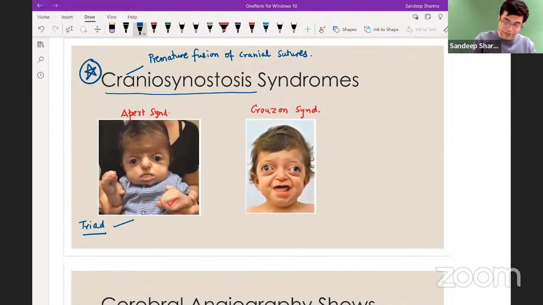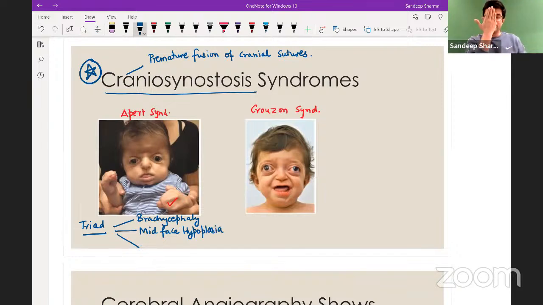In these patients of Apert syndrome, you will have brachycephaly. So flattened skull called as brachycephaly will be there. This is the type of craniosynostosis. So flat skull. Second, they will have mid-face hypoplasia. So middle part of जो face है वो hypoplastic होगा. And if you see laterally, ये अंदर की तरफ it will be pressed inside. So mid-face hypoplasia. And third feature is bilateral syndactyly. Bilateral syndactyly is always present in the patient. These hands are called as mitten hands. So brachycephaly, mid-face hypoplasia, bilateral syndactyly, Apert syndrome.